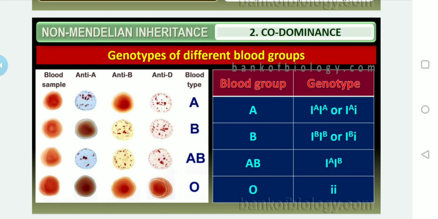Both will be present: I to the power of A and I to the power of B. And in case of the O, in the O blood group antigens are nil, but antibodies are present. This is how we can identify the genotypes of the different blood groups.